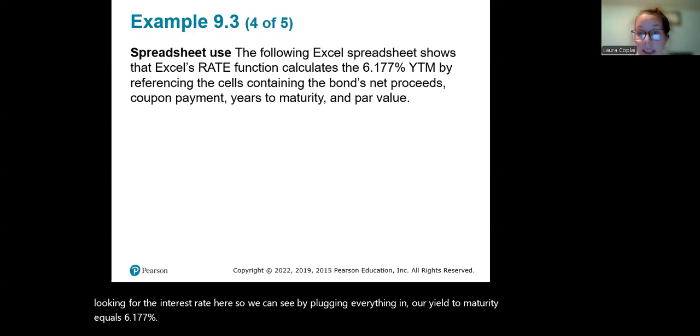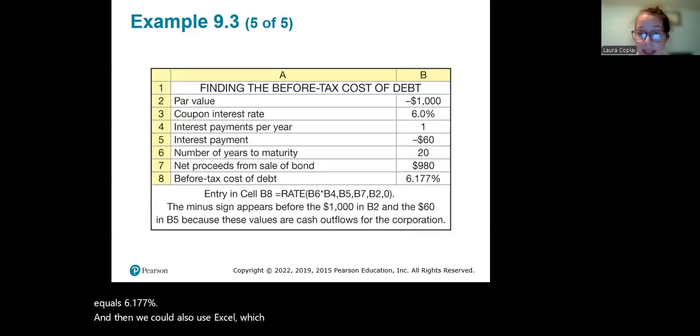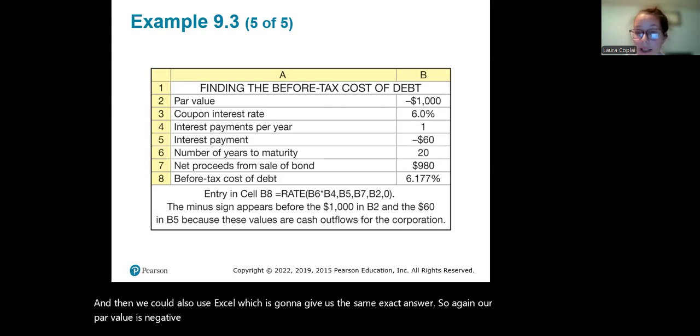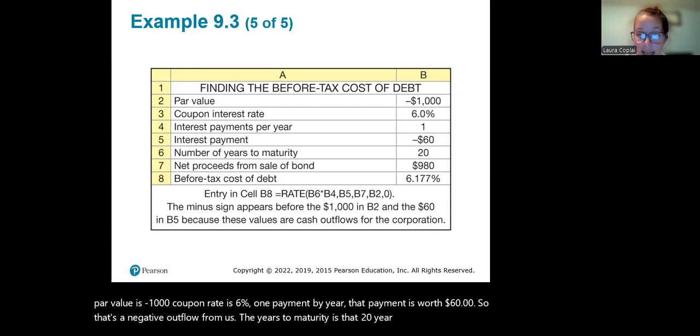We could also use Excel, which is going to give us the same exact answer. Again, our par value is negative 1,000. The coupon rate is 6%, with one payment a year. That payment is worth $60, so that's a negative outflow from us. The years to maturity is that 20-year bond. The net proceeds is $980.